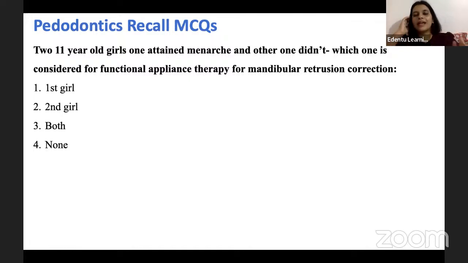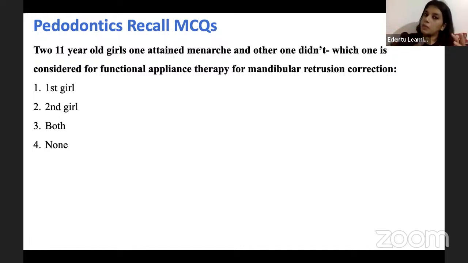By 11 years, the correction of mandibular retrusion is usually achieved by advancement of the mandible in the forward direction. So some form of myofunctional therapy has to be given. Please keep this in mind: if you go into detail, it is going to be very difficult, and at this particular level you don't have to go very deep into it. Myofunctional therapy is usually done during the prepubertal age, or the circumpubertal age, I would say. Why? Because of the growth spurt. Children tend to exhibit an acceleration of growth during the growth spurt period.